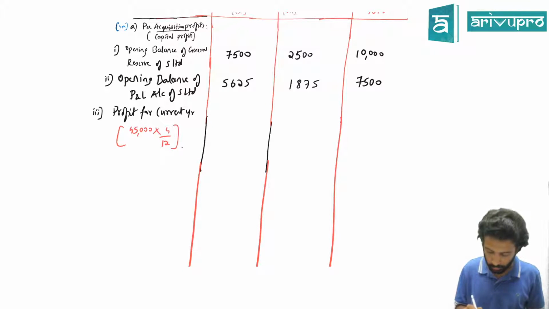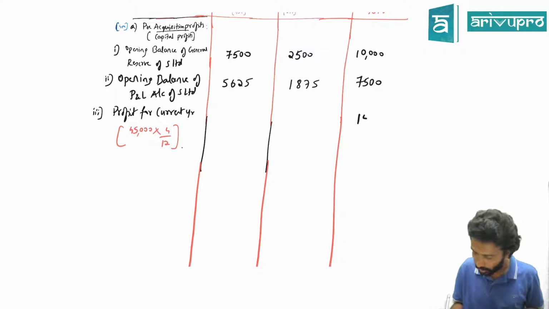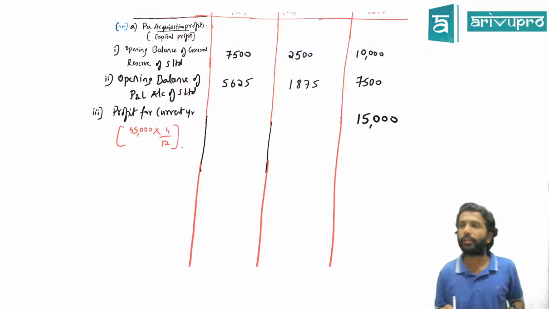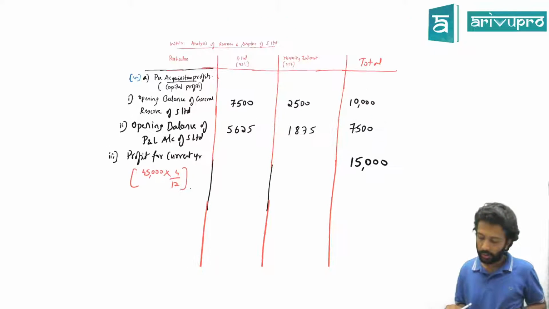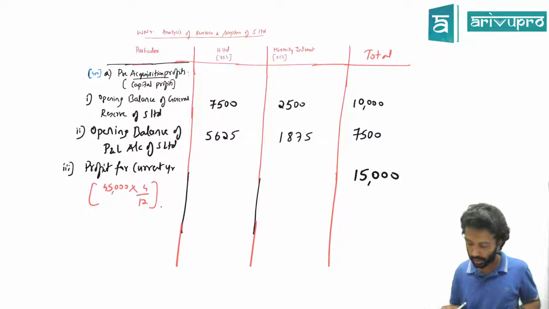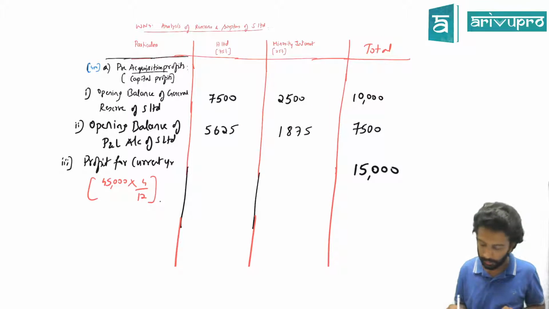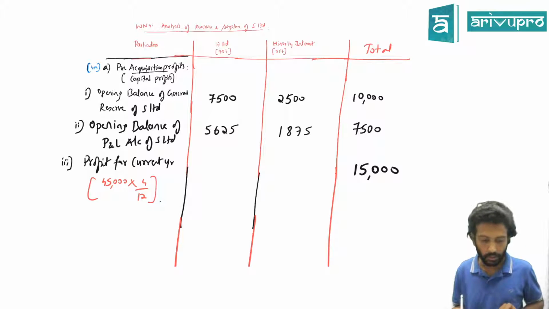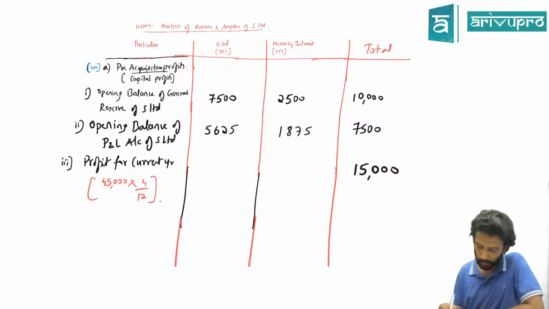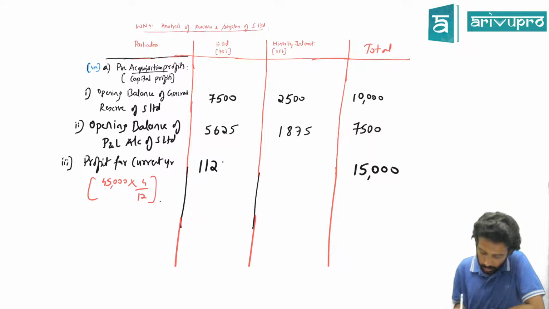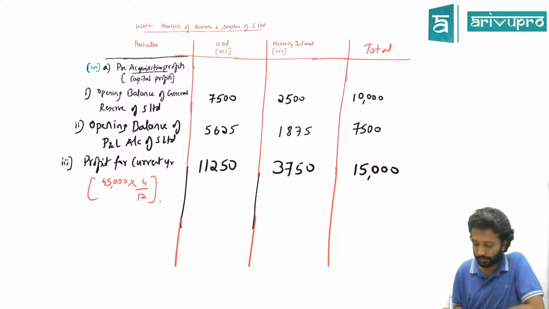So total profit for the current year in the pre-acquisition period is about 15,000. That is going to get distributed to H Limited and minority interest in the ratio of 75-25. Apportionment will be 15,000 in 75-25 ratio. How much is that? 11,250 and 3,750. Fair enough. Stop there.